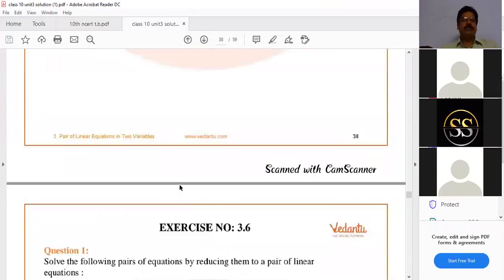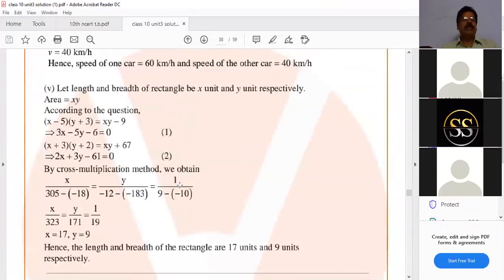Mute. Good boys, girls, mute your phones. Everything. Now see the answer as shown on the screen.